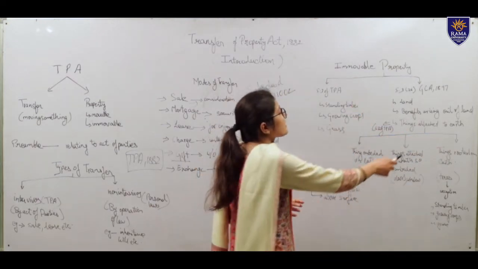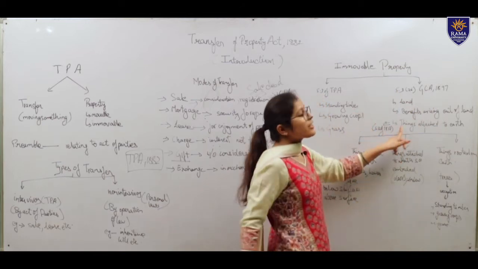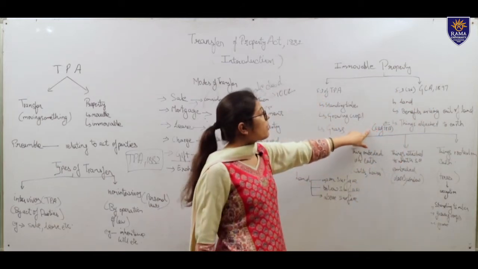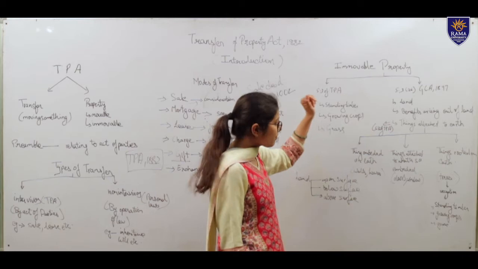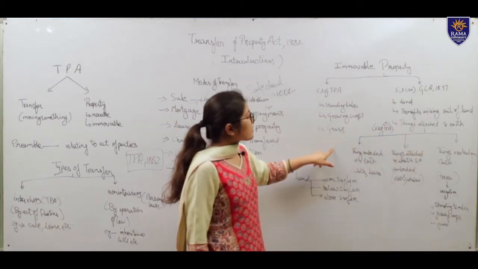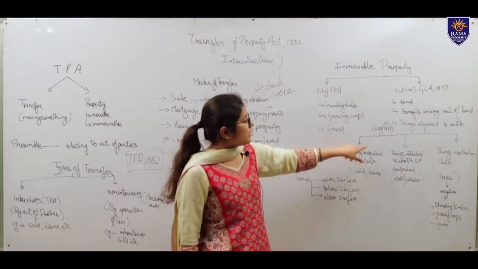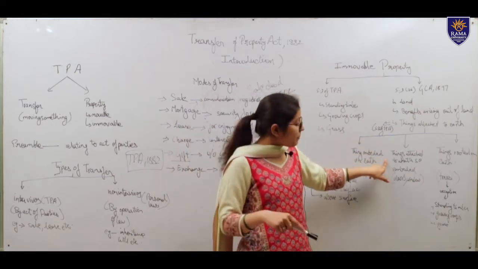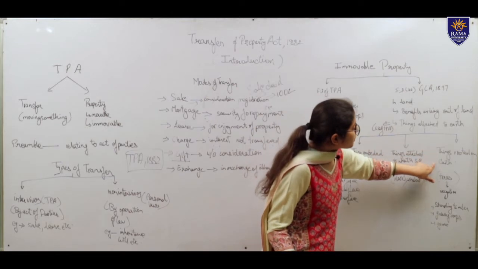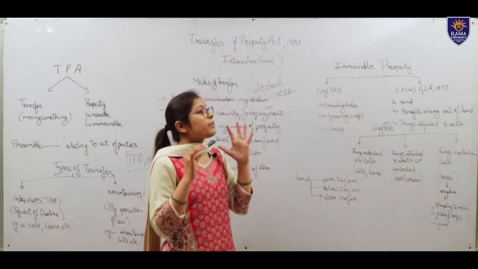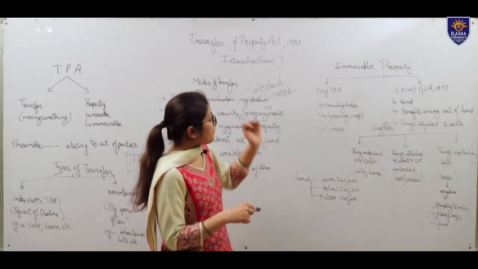But what are things attached to the earth? This term has been defined in section 3 of the Transfer of Property Act, which says that things attached to the earth would include things embedded in the earth, things attached to what is so embedded in the earth, and things rooted in the earth. Now here we need to discuss the definition in detail.